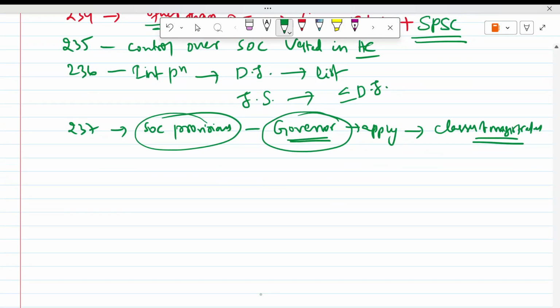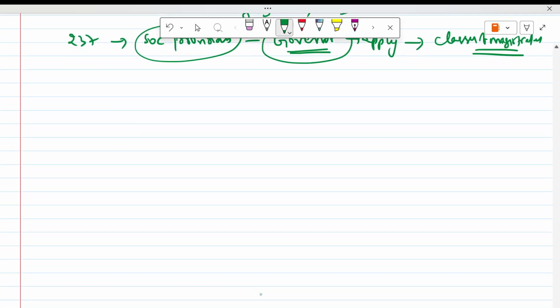If you see the structure here: Supreme Court, High Court, and after that civil cases.